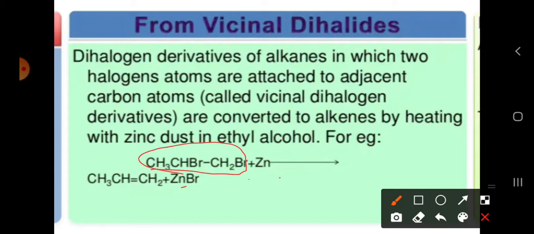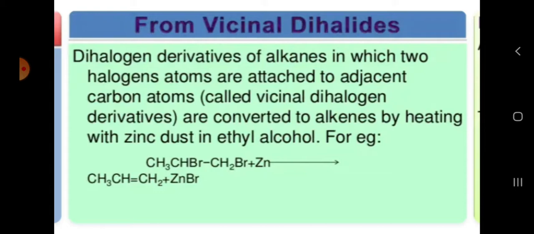So we are adding Zn. Then what happens here, if you add two molecules of Zn, there will be a loss of Br and Br. So there will be formation of ZnBr2, it is losing Br2. Okay, so wherever the atoms are losing, there will be a formation of a new bond. So there will be losing of one bond and formation of one bond. Generally alkenes are what we require. So that's why we got alkenes here. So this is the alkene, from vicinal dihalides.